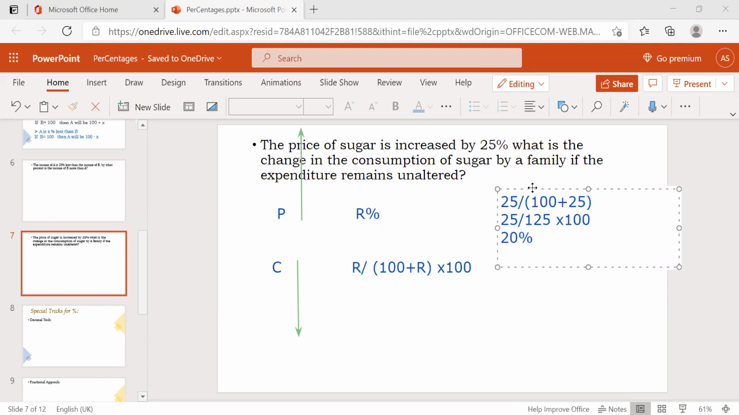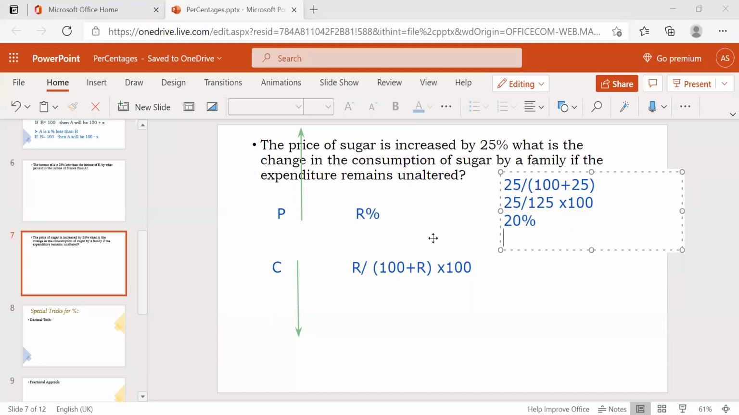Directly by using the formula, you can substitute the R value here. But we're not going to use this formula here. Why? Because if 25 is there, the calculation is very easy. But suppose they gave 33.33 or 1 by 11 or any other value, it will be difficult to calculate, right? So instead of this, we can use one method.